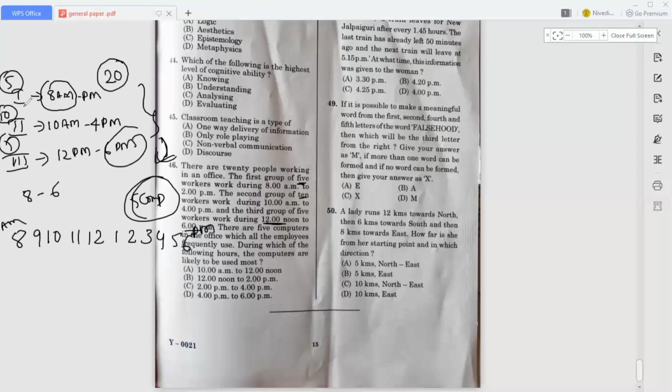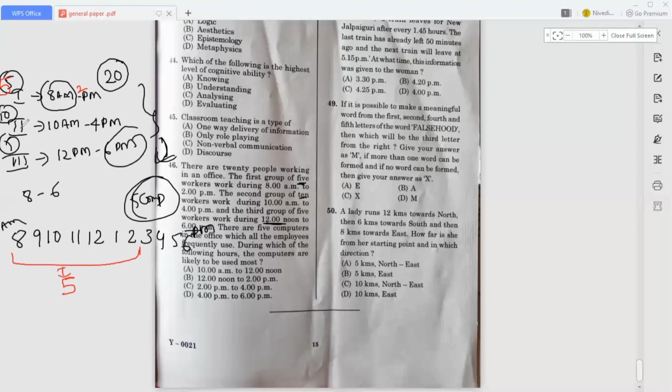Here the first group will come under 8 a.m. to 2 p.m. I will take another color. So from 8 to 2, how many workers? 5 workers are working from 8 to 2 p.m.